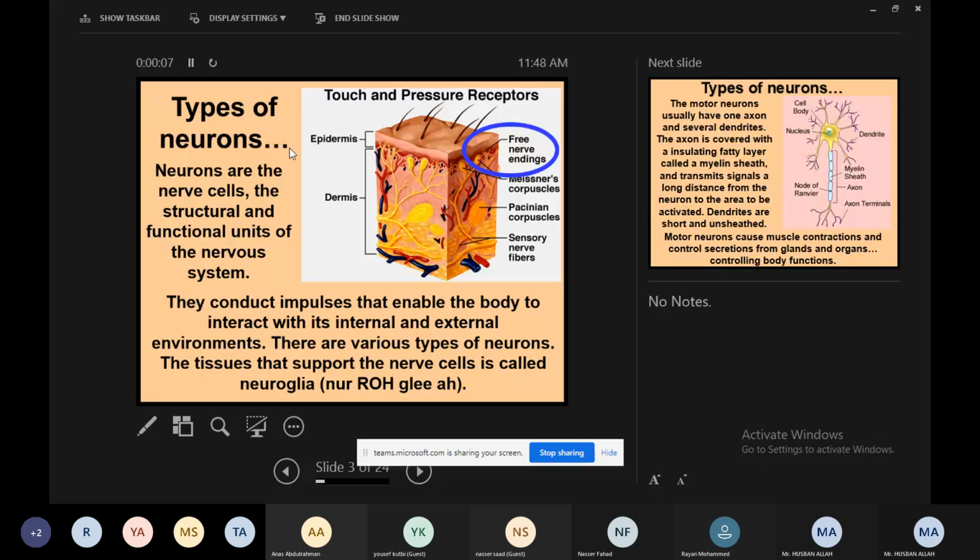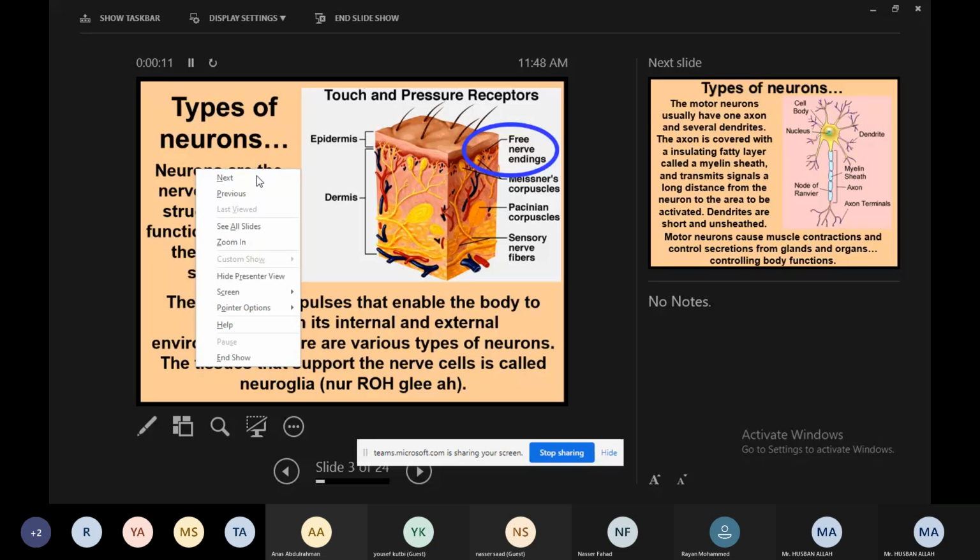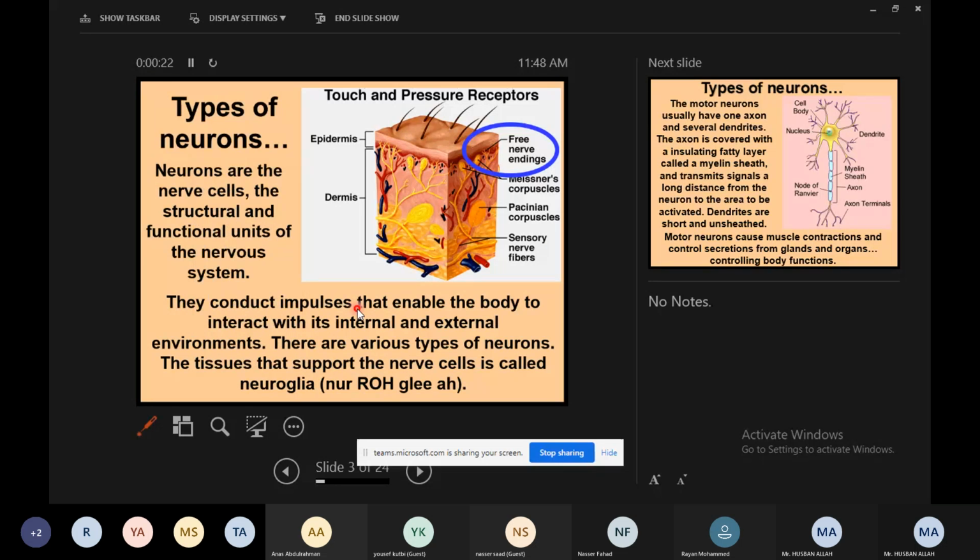Okay, look here now. We have three types, as I already explained. Three types we have. What are the three? Sensory, motor, and interneuron. Right? Neurons are the nerve cells, the structural and functional units of the nervous system. If you are looking for the definition of neuron, here you have it.